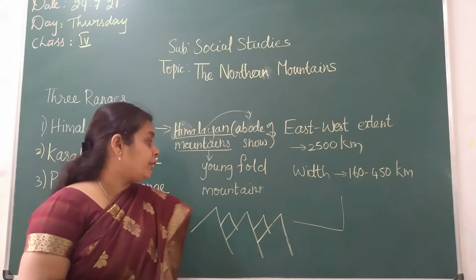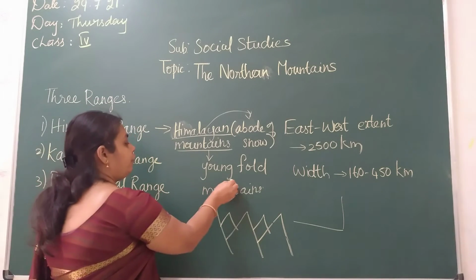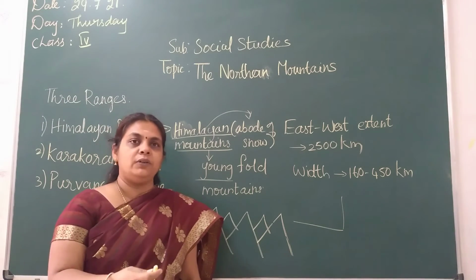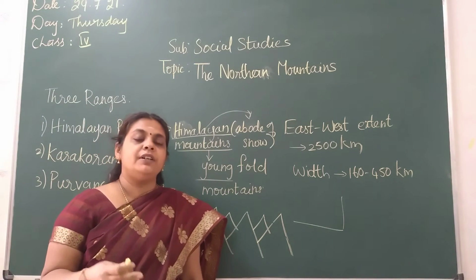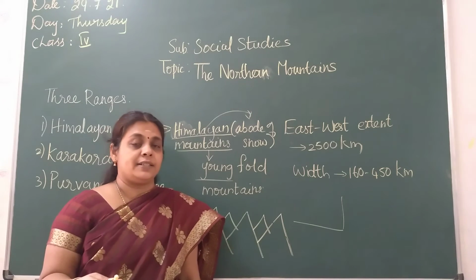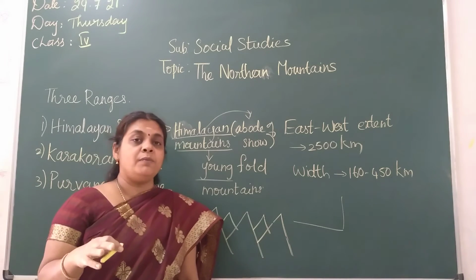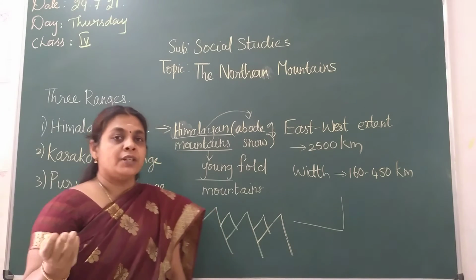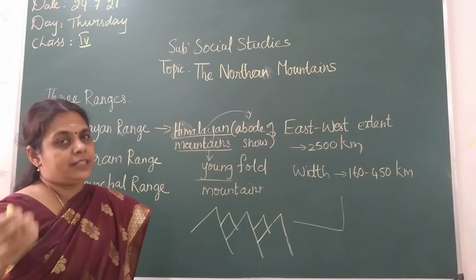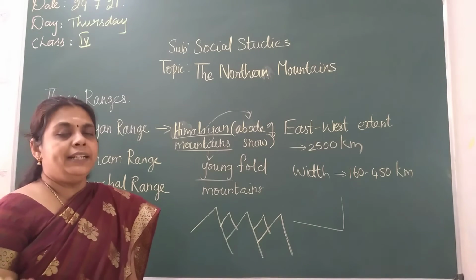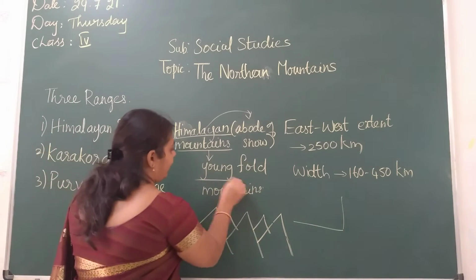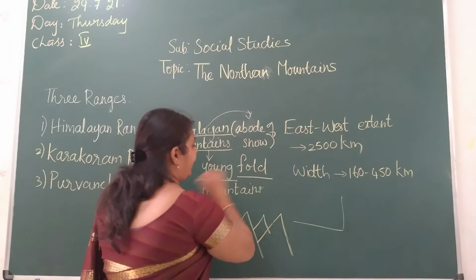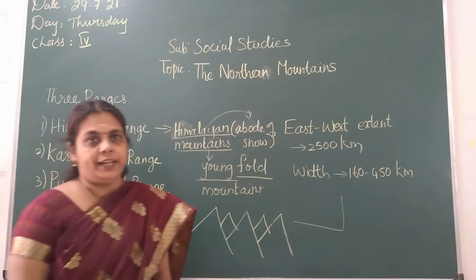A long stretch of mountains. And one more thing: they are young fold mountains. Young means they formed only some millions of years back. You may have heard about the Aravalli mountains in the Thar desert. It is the oldest mountain, children. It is older than the Himalayas. So the Himalayas formed only some millions of years back. That's why they are called young, and then they are folded, so they are young fold mountains.